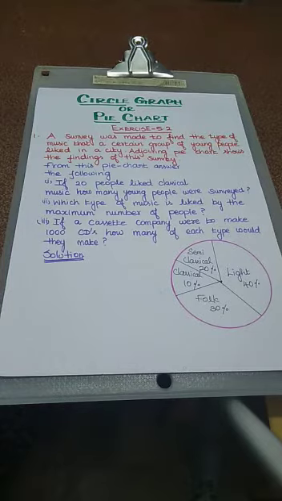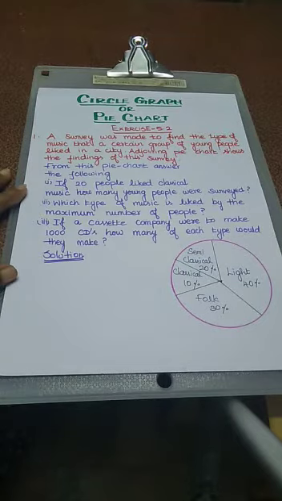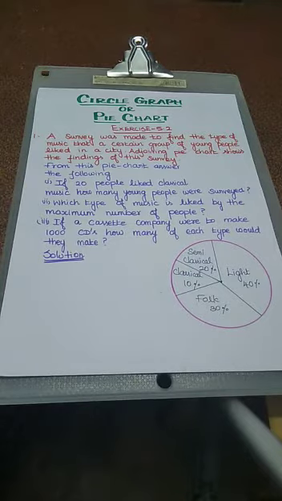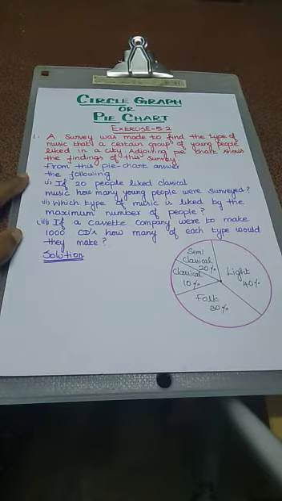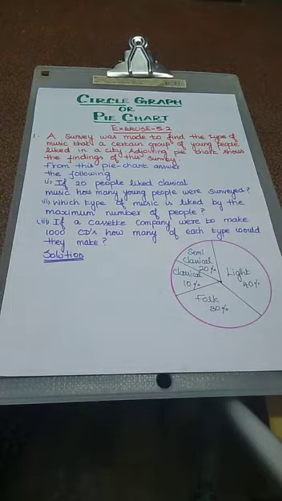Now we are going to discuss exercise 5.2, first problem. A survey was made to find the type of music that a certain group of young people liked in a city. The adjoining pie chart shows the findings of this survey. From this pie chart, answer the following. The first subdivision: if two people liked classical music, how many young people were surveyed? Second subdivision: which type of music is liked by the maximum number of people? Third one: if a cassette company were to make 1000 CDs, how many of each type would they make? These are the given details.